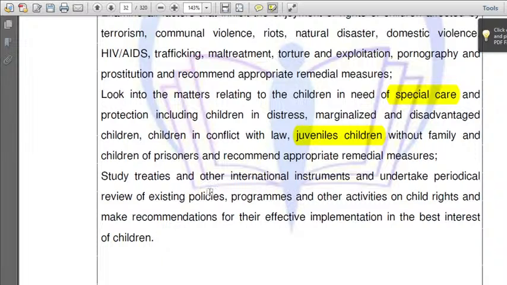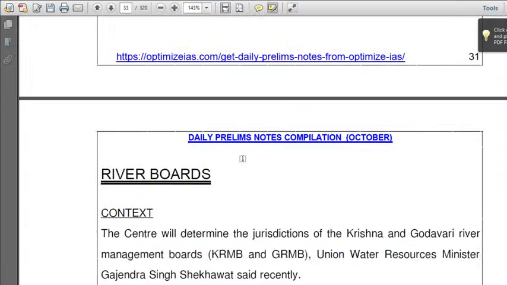Next, it also studies treaties and other international instruments. It undertakes periodical review of existing policies and programs and other activities on child rights, and makes recommendations for the effective implementation for children. This is all about the National Commission.